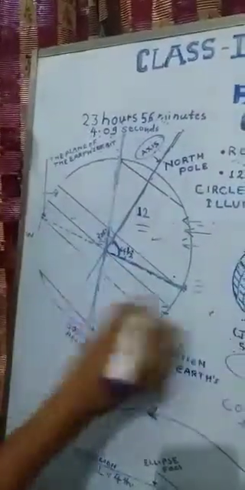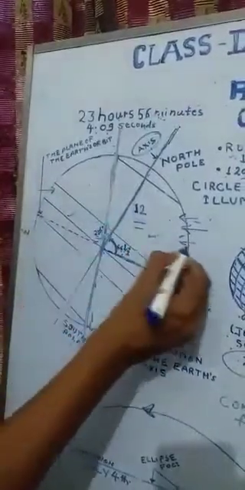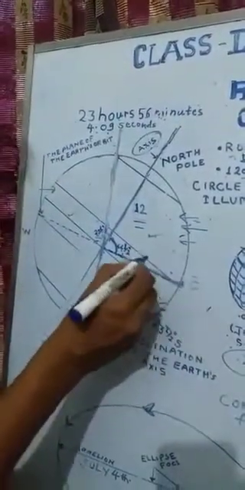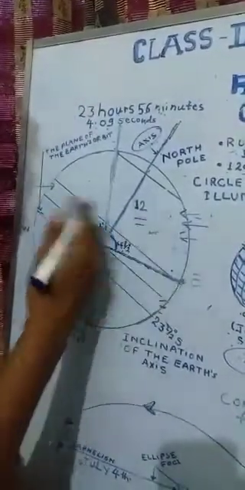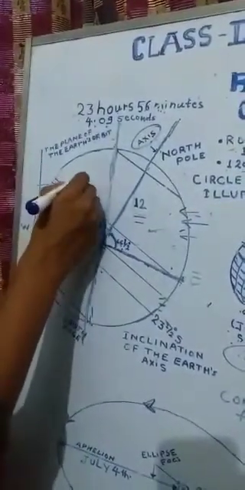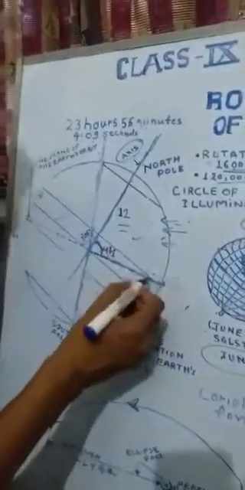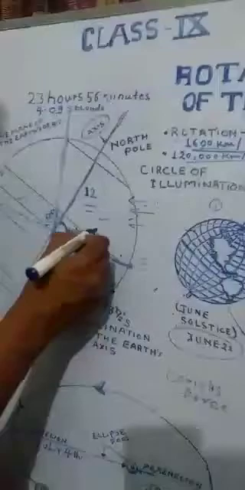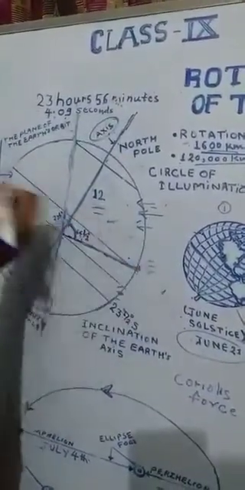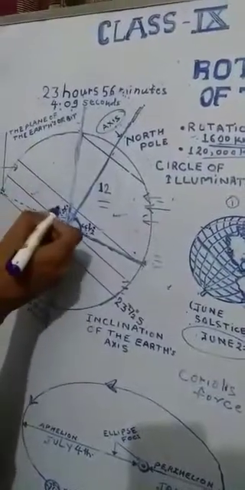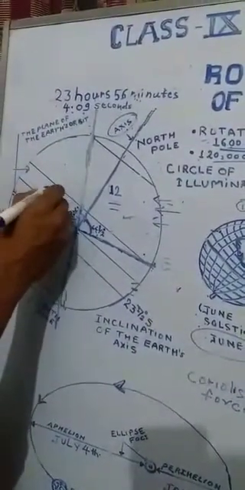Because it keeps rotating, one part of the earth's surface experiences the sun, but the other half will be in complete darkness. The half receiving sunlight experiences day, and the half in complete darkness experiences night.